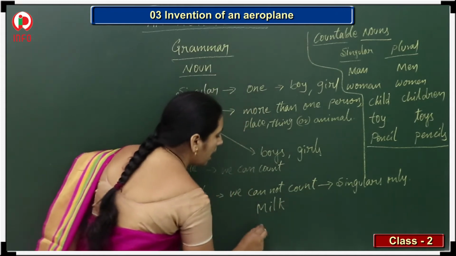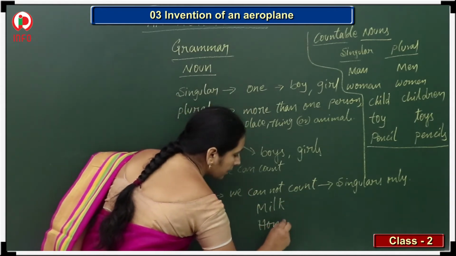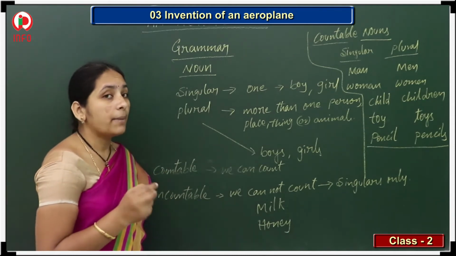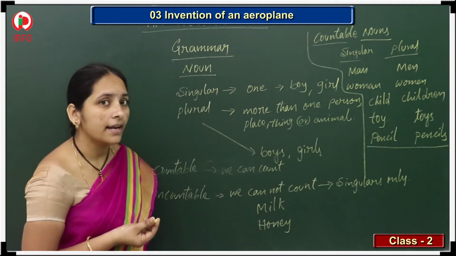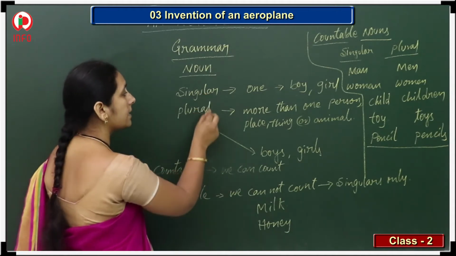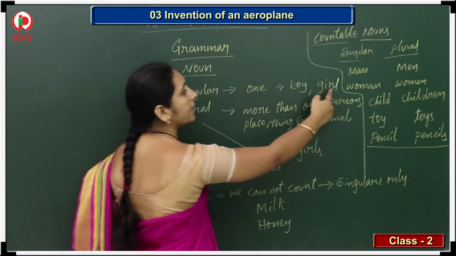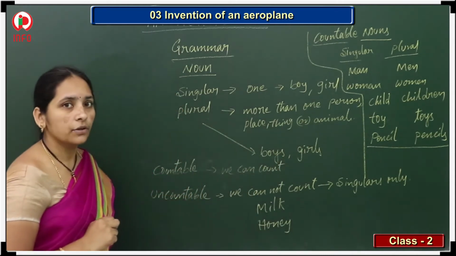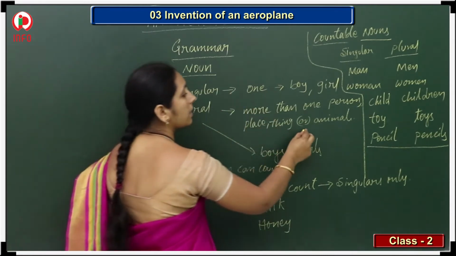The same way, honey. Yes, all of you eat honey. Honey is very sweet, right? But can we write honeys? No. So first of all, singulars and plurals: what are we adding? Yes, S or ES to get the plural. You know that one. Previous classes we already got it.